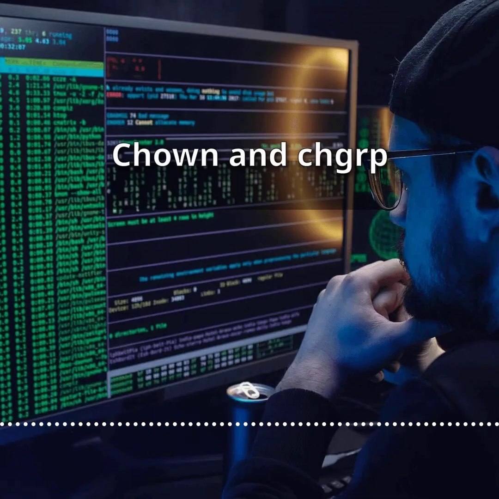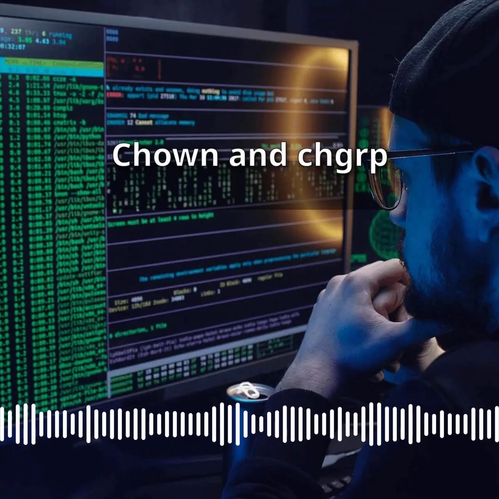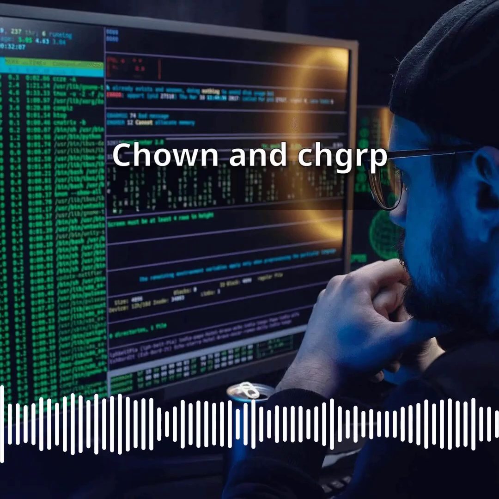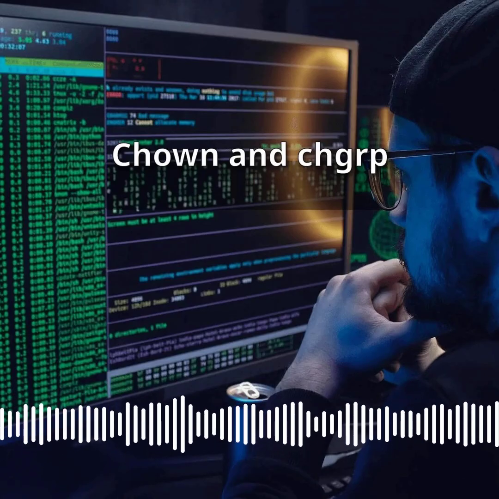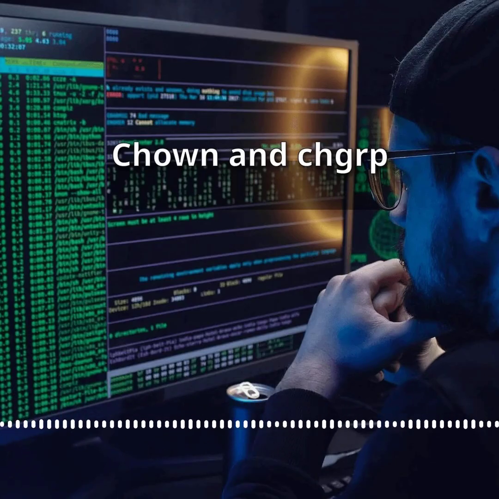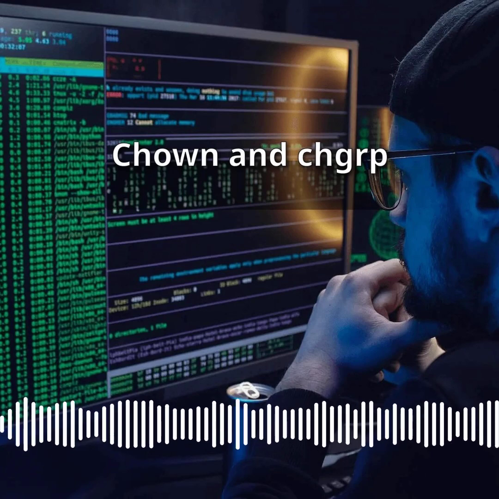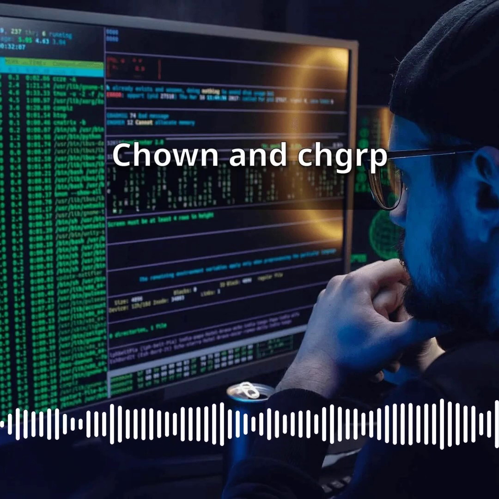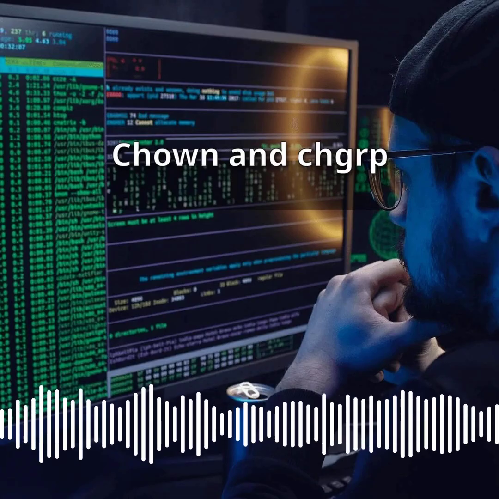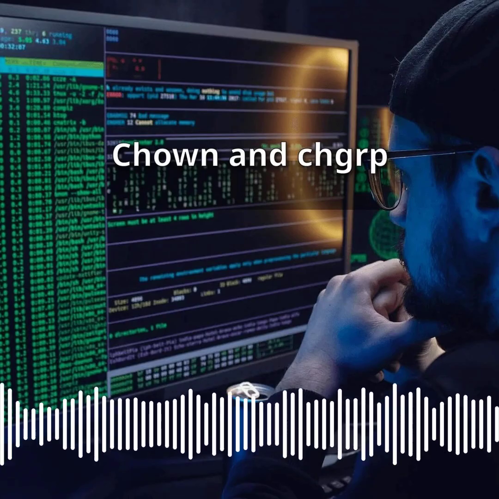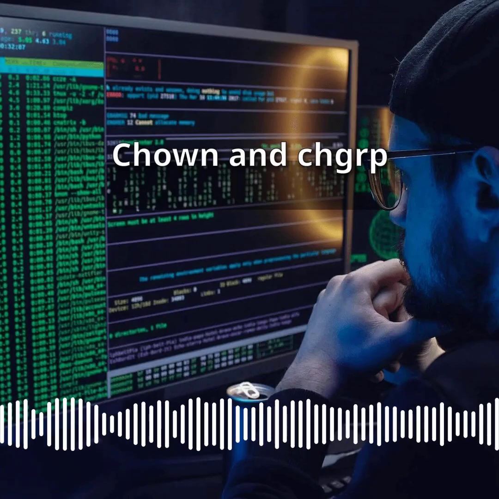Common mistakes. Forgetting sudo when reassigning ownership to a different user. Confusing chown user file, which changes the user owner only, with chown user group file, which changes both. Using chgrp when the user is not a member of the target group. Applying changes non-recursively on directories when recursive behavior is needed, the -R flag.